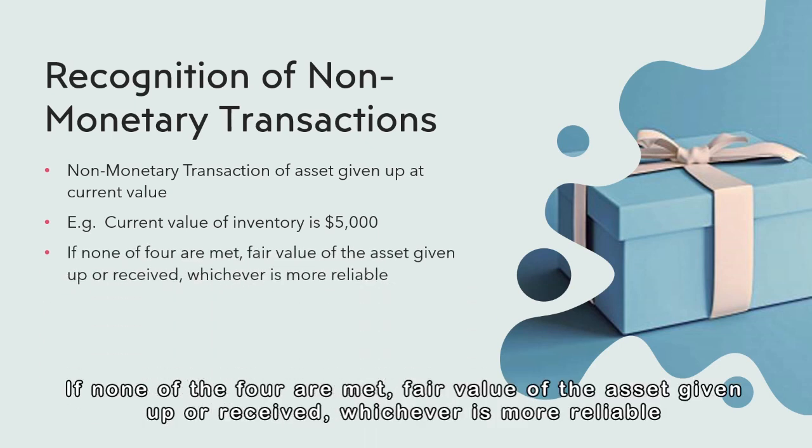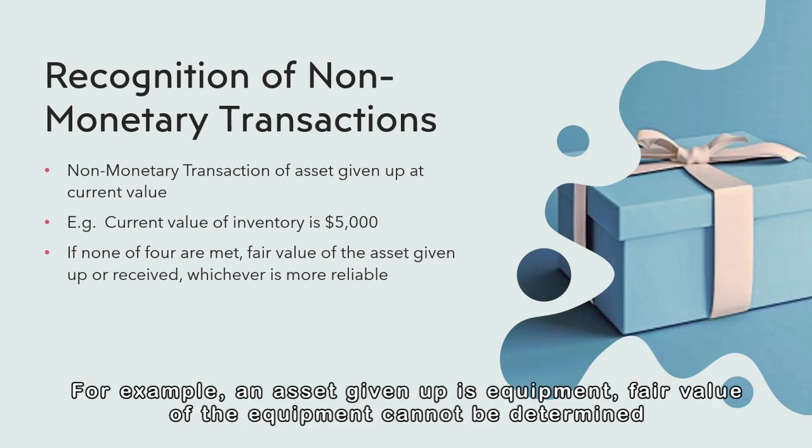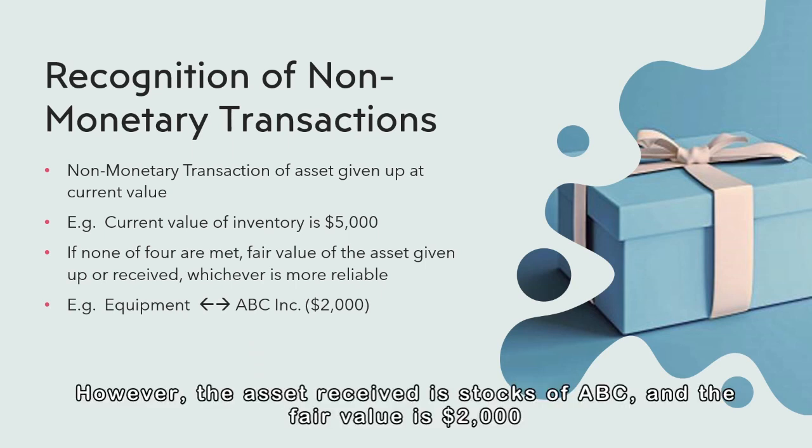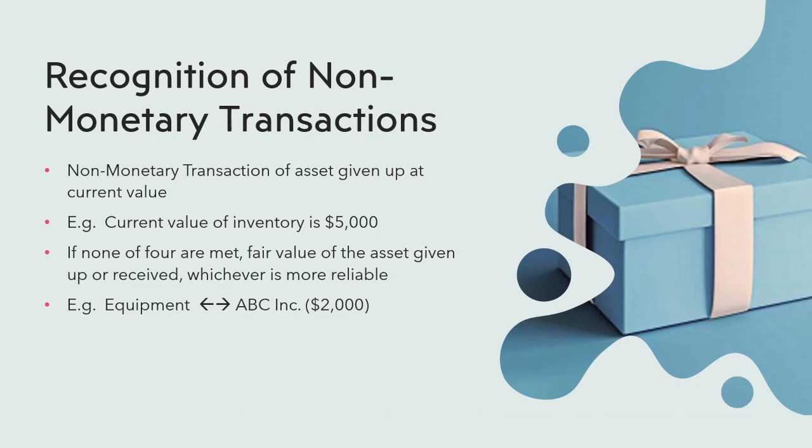If none of the four are met, measure at fair value of the asset given up or received, whichever is more reliable. For example, an asset given up is equipment. Fair value of the equipment cannot be determined. However, the asset received is stocks of ABC, and the fair value is $2,000. In this case, non-monetary transaction is measured at $2,000.